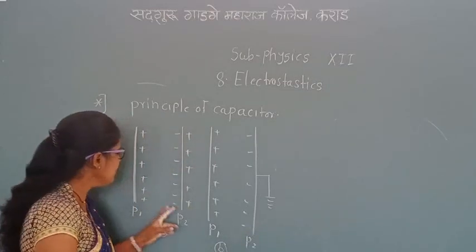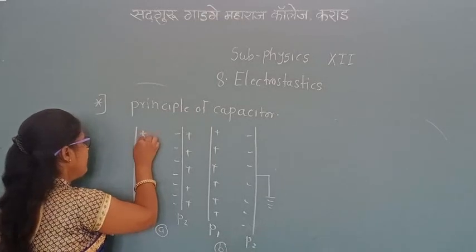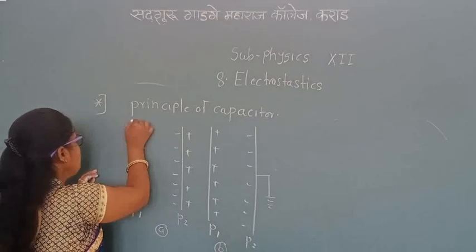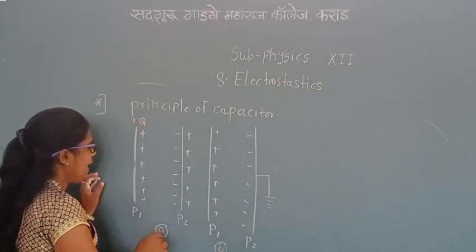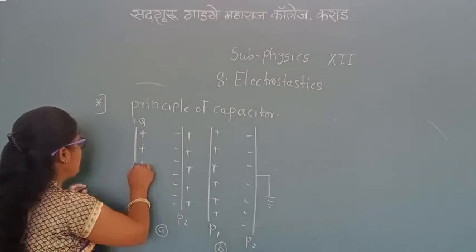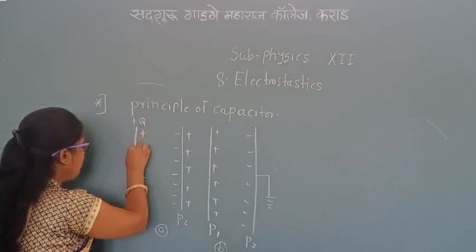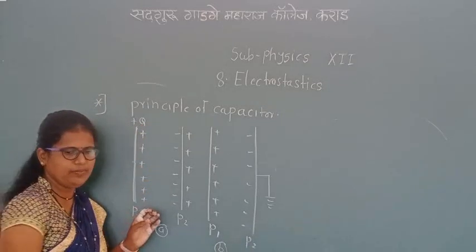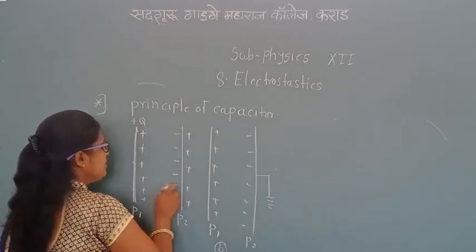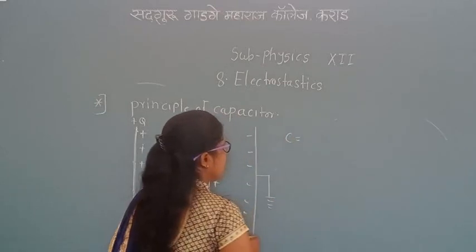Let us consider a metal plate P1 having positive charge plus Q given to it, and its potential is V. Now let us see what is meant by the capacitance of the capacitor.